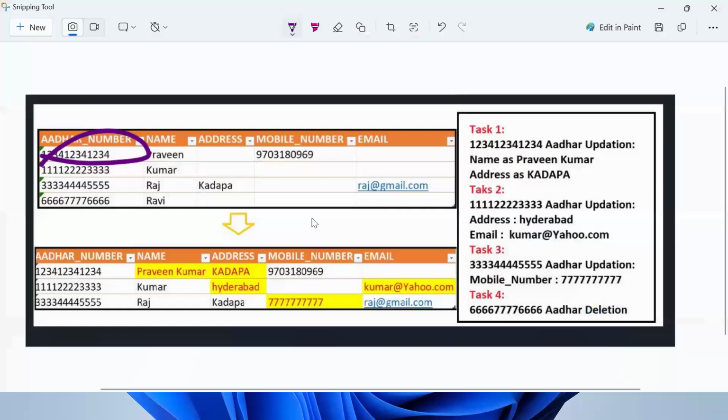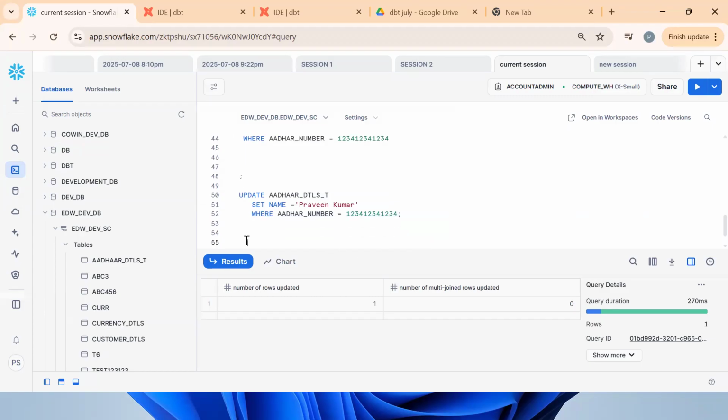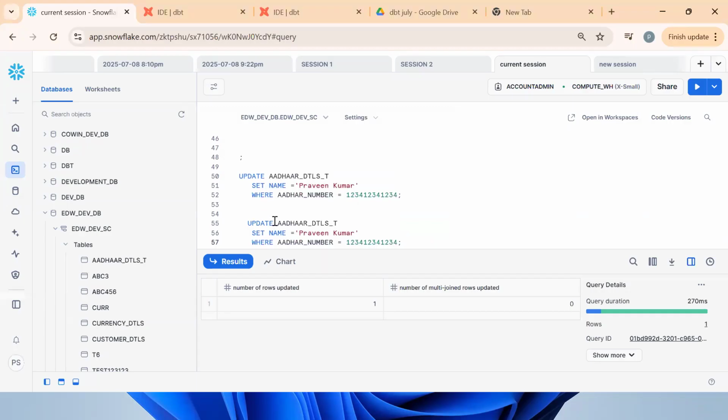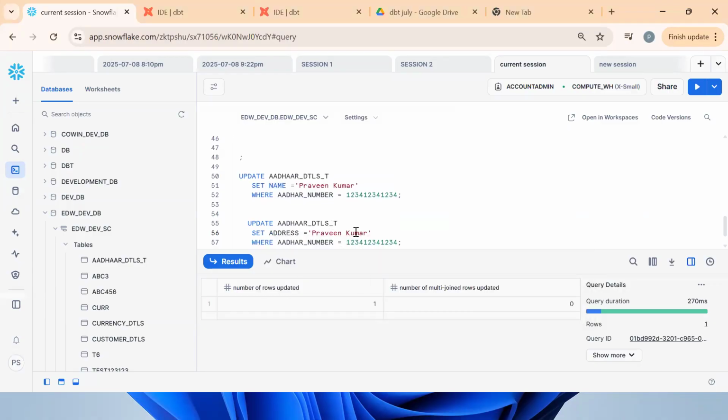Now see, they want the name as well as the address. So copy the same thing, Control V. Now what will they want to modify? They want to modify the address also. Address Kadapa.